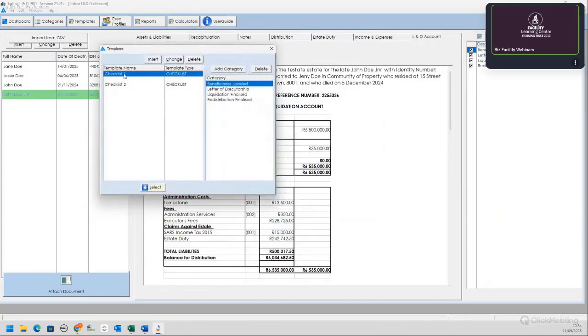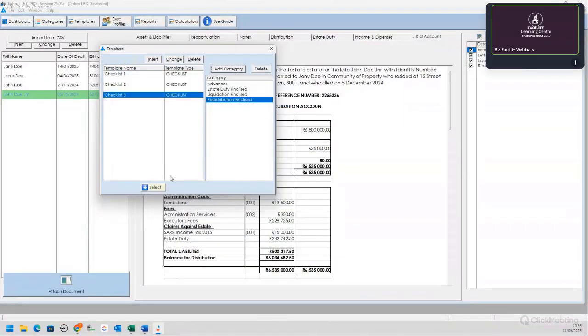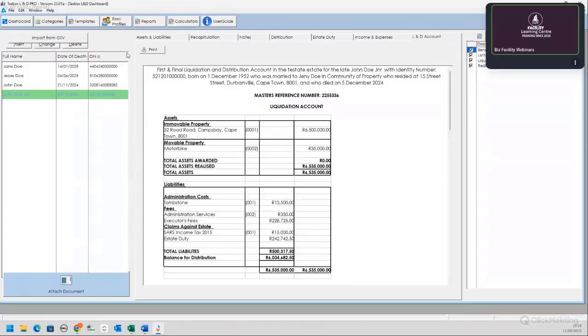You can add a checklist template. You can add checklist number 3 if you wanted to. And then you just add your category. It's a redistribution finalized. What else must we do? Benefit estate duty finalized, yes. We've finalized the liquidation. Select. I also need to make sure that I reconcile my advances, and then you select. Okay. So that's that.